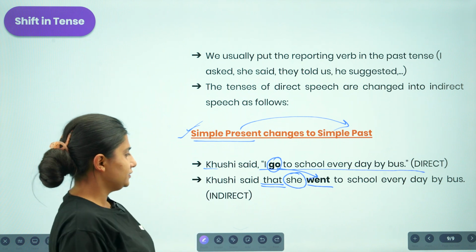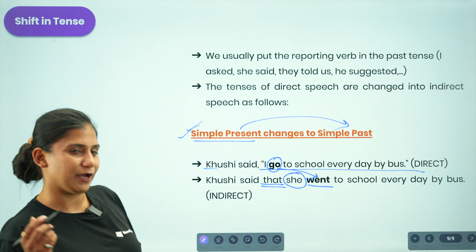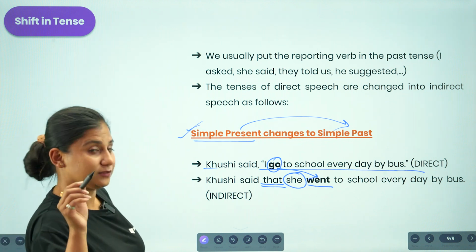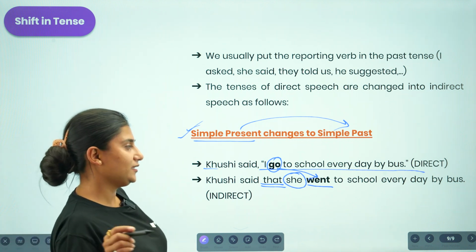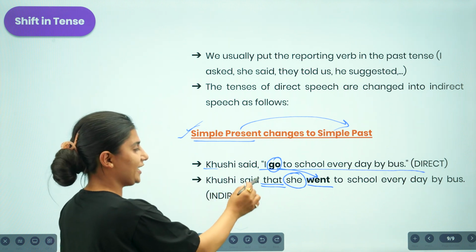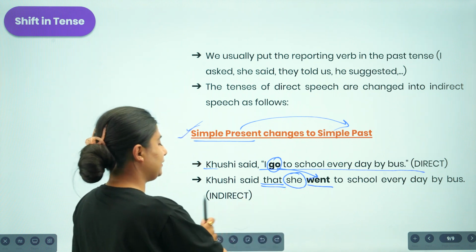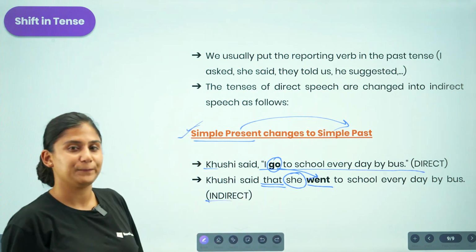So if the sentence provided to you is "Khushi said, I go to school every day by bus" in a direct statement, then you will be changing that into indirect by presenting the idea that Khushi said that she went to school every day by bus is the indirect one.